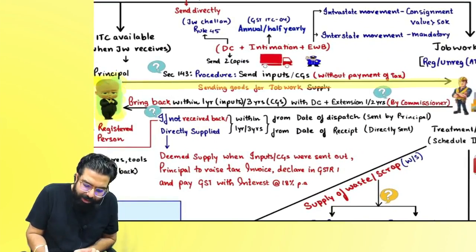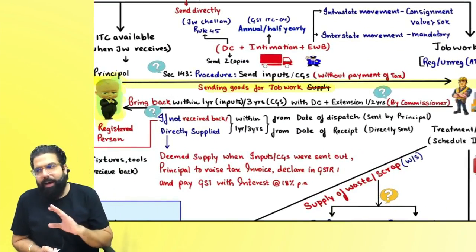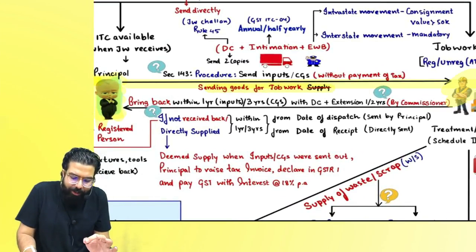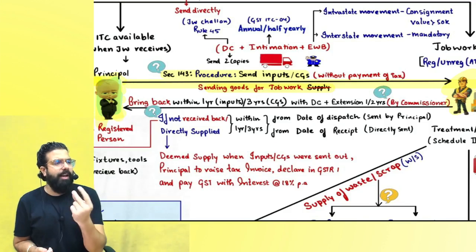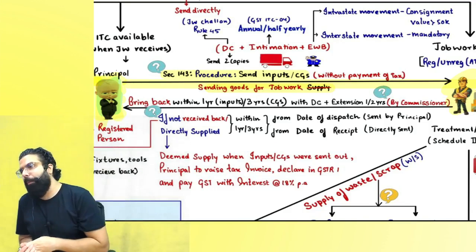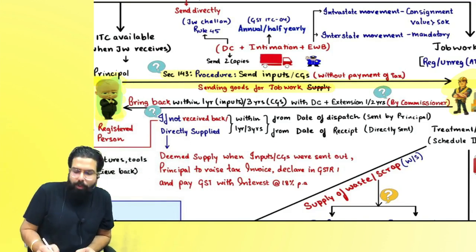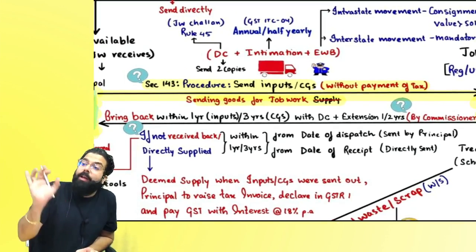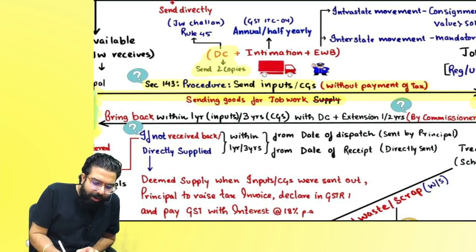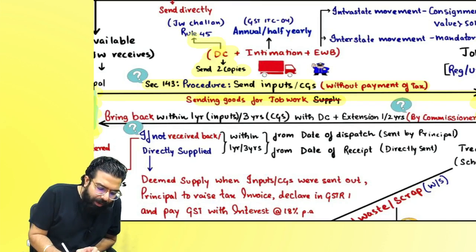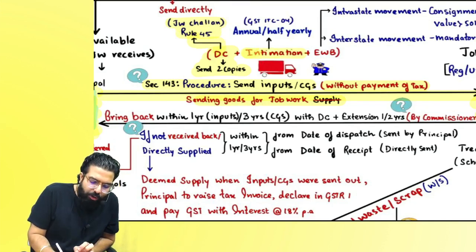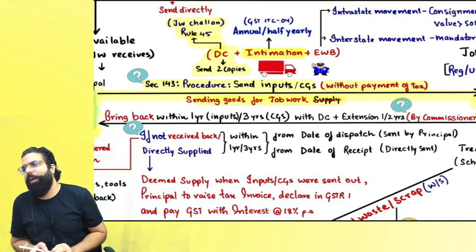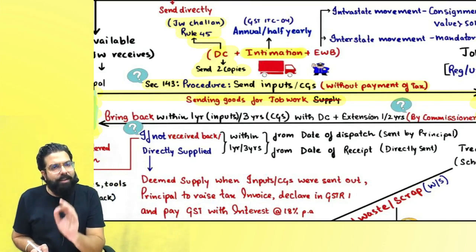Then, when you are sending the goods for job work, sending is never a supply. Just follow the procedures told in Section 143, the job worker procedure. When you are sending for job work, you can send without payment of tax, but the condition is you should have a delivery challan. As per Rule 45, it is known as a job work challan. Along with that, you should also go online and give an intimation, which is GST ITC-04.